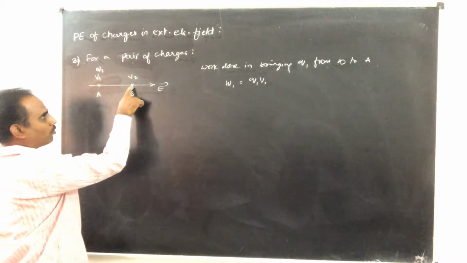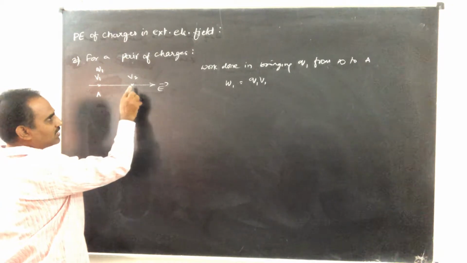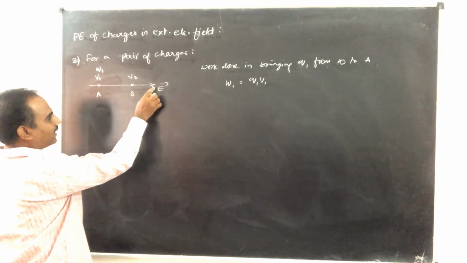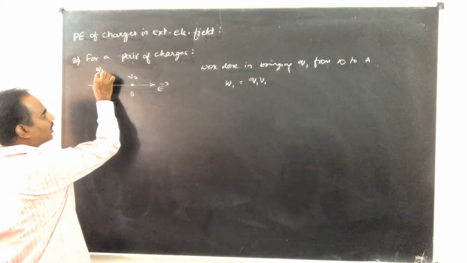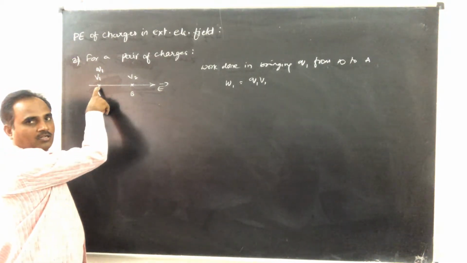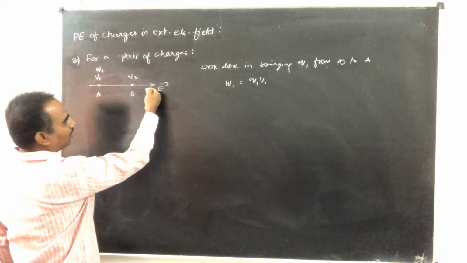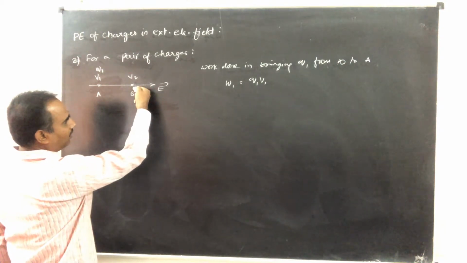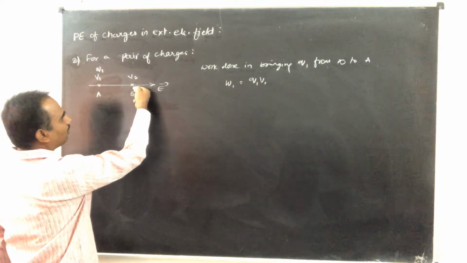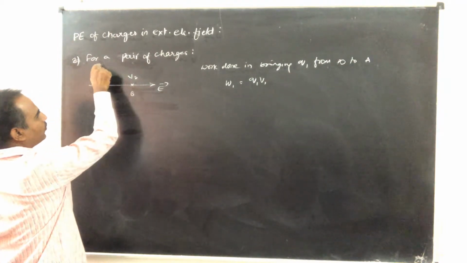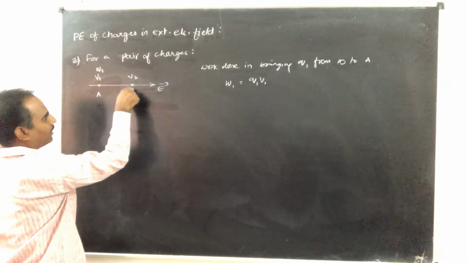At this point there are 2 electric fields. One is the applied electric field, another one is the electric field due to this charge Q1 which is already here. So work is to be done against the applied external electric field and also against the electric field due to the charge Q1 at B.